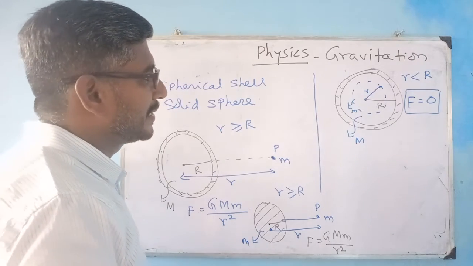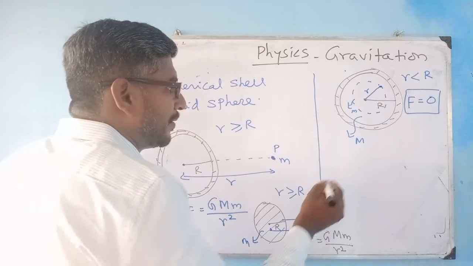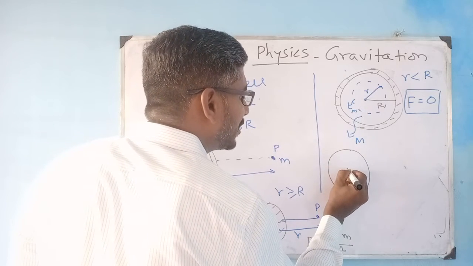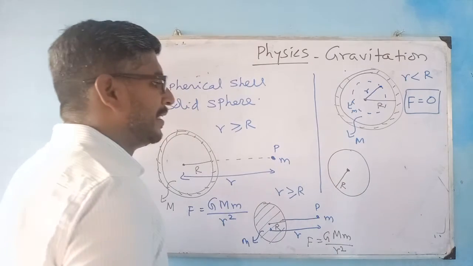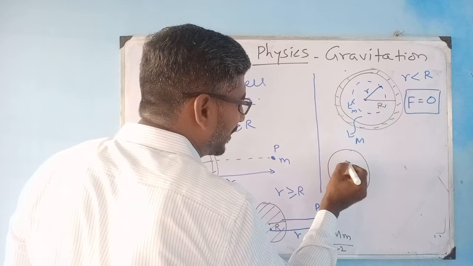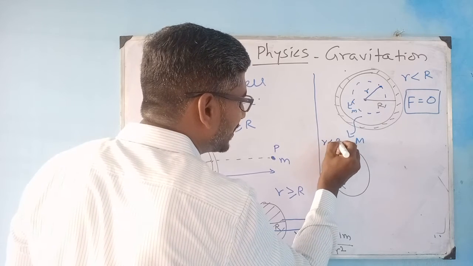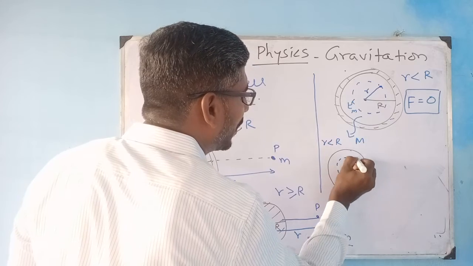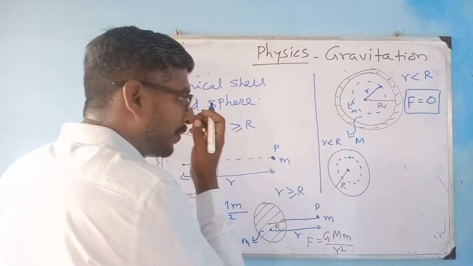The next, the same thing for a solid sphere. So this is a solid sphere of radius R. Now the object is lying inside the sphere, which means r is very much less than R. An object is here, right? I want to find out my force.